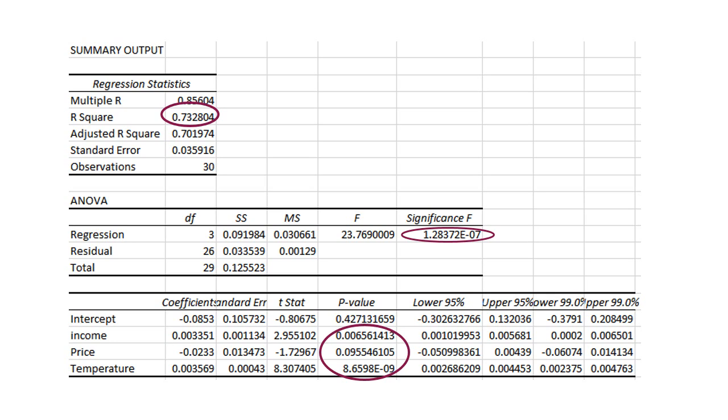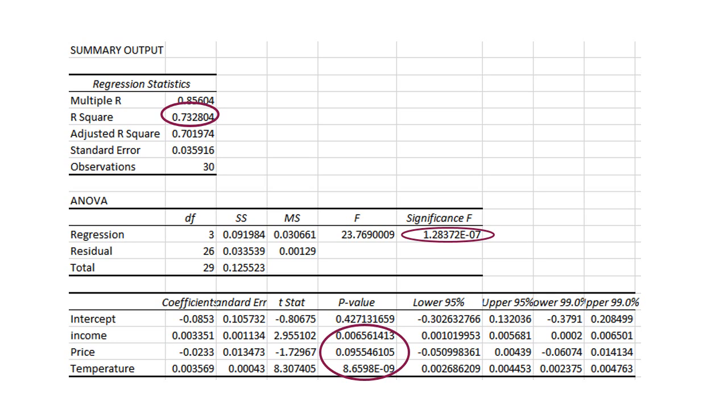For temperature, my p-value, we see it here. This is less than 0.05, so temperature is statistically significant. I could also look at my coefficients, and these tell me a couple of things as well.